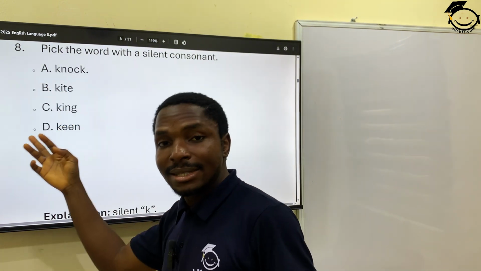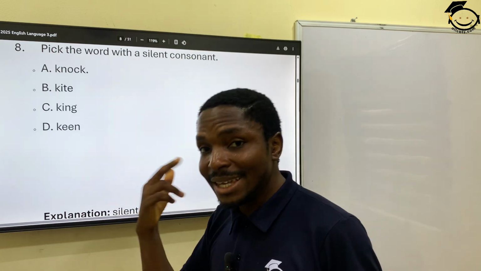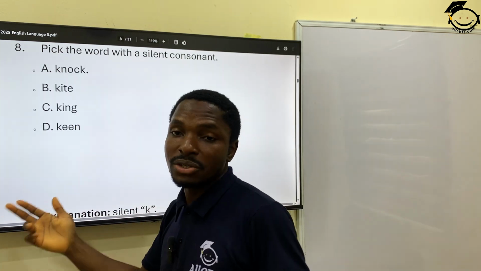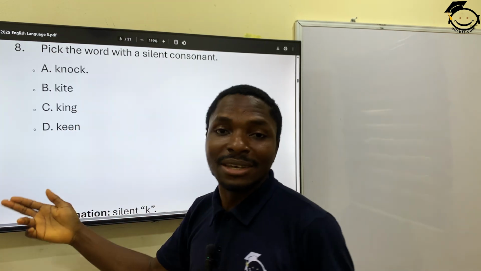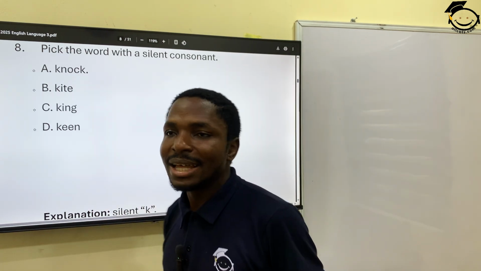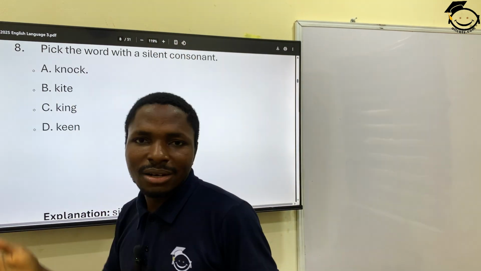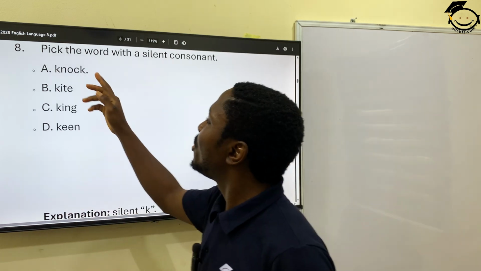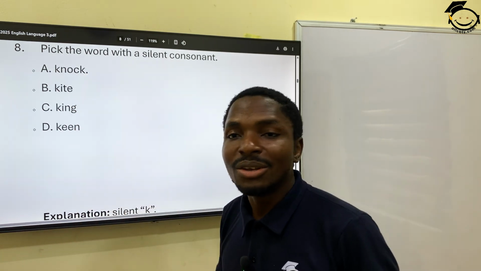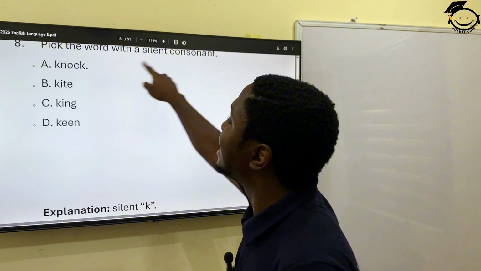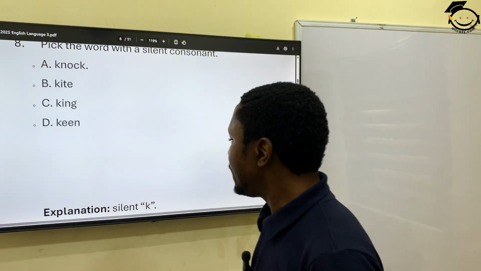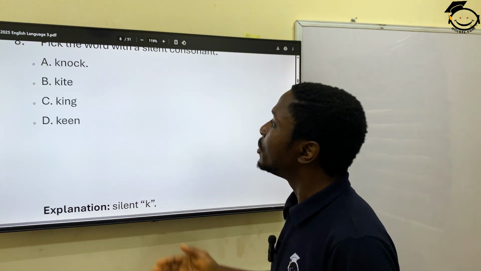Unlike kite, where you can actually hear the sound at the beginning of the pronunciation. Kite, king, you can hear it too. But when it comes to knock, it's missing. So it's safe to say that knock is the one with the silent consonant. Okay, let's move on.